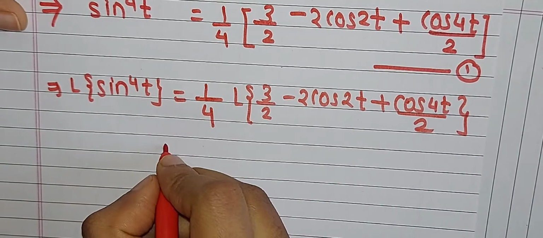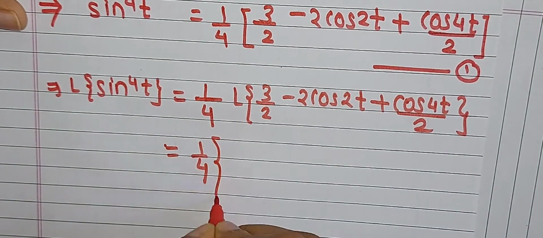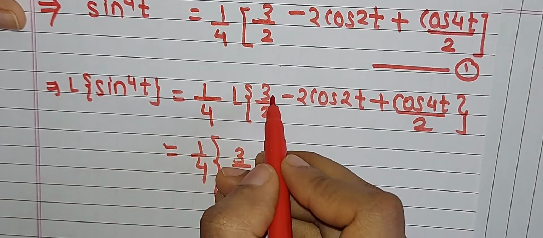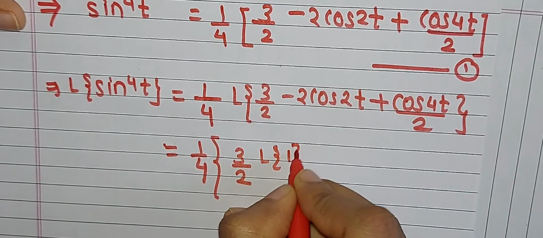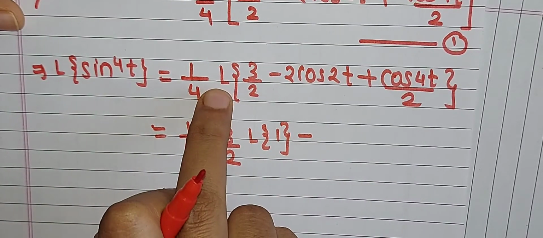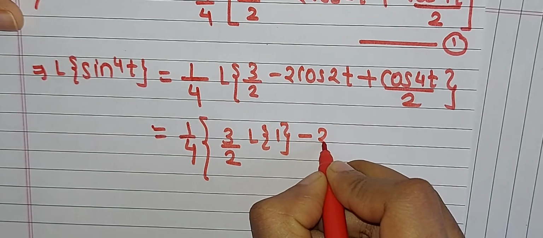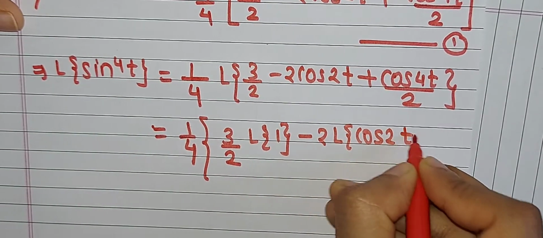Okay, now just solve this little bit. 3 by 2 is a constant, therefore take it outside from that Laplace function and apply Laplace here: 3 by 2 into Laplace of 1, therefore Laplace on the first term is 1. This sign is negative, take it as it is. Next, apply Laplace on this term. Here 2 is a constant, therefore take it outside and apply Laplace on the remaining term, that is cos 2t.